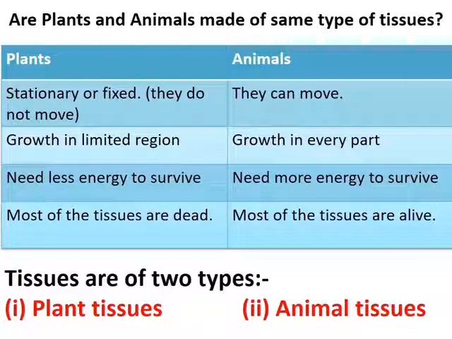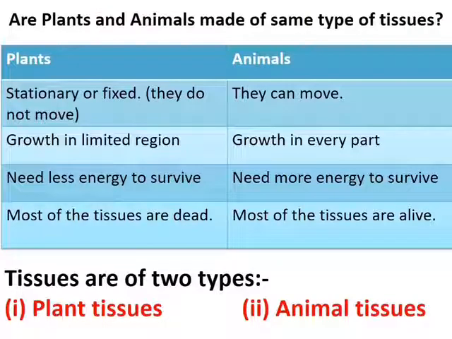The third point is that plants need less energy to survive, because plants do not have to go from one place to another. But animals need to go from one place to another in search of food, shelter, etc. That is why they need more energy to survive. The next difference is that most of the tissues in plants are dead, but most of the tissues in animals are alive.